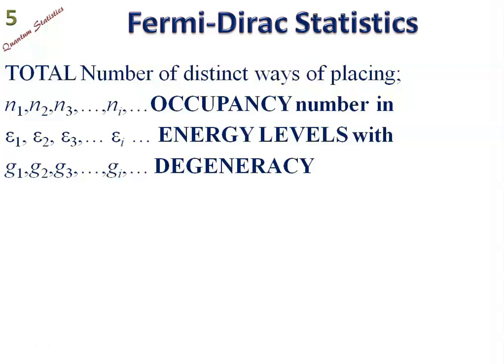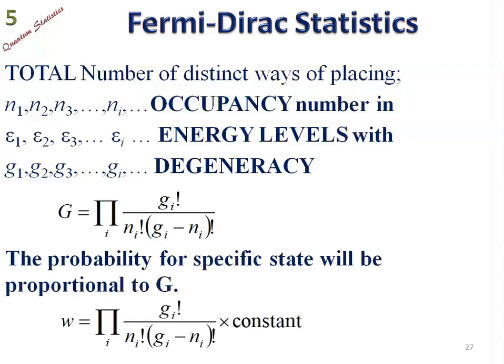The total number of distinct ways of placing N1, N2, N3 occupancy numbers in E1, E2, E3 energy levels with G1, G2, G3 degeneracy can be written as multiplicative summation Gi factorial upon Ni factorial into Gi minus Ni factorial. That number is capital G. The probability for a specific state will be proportional to G.